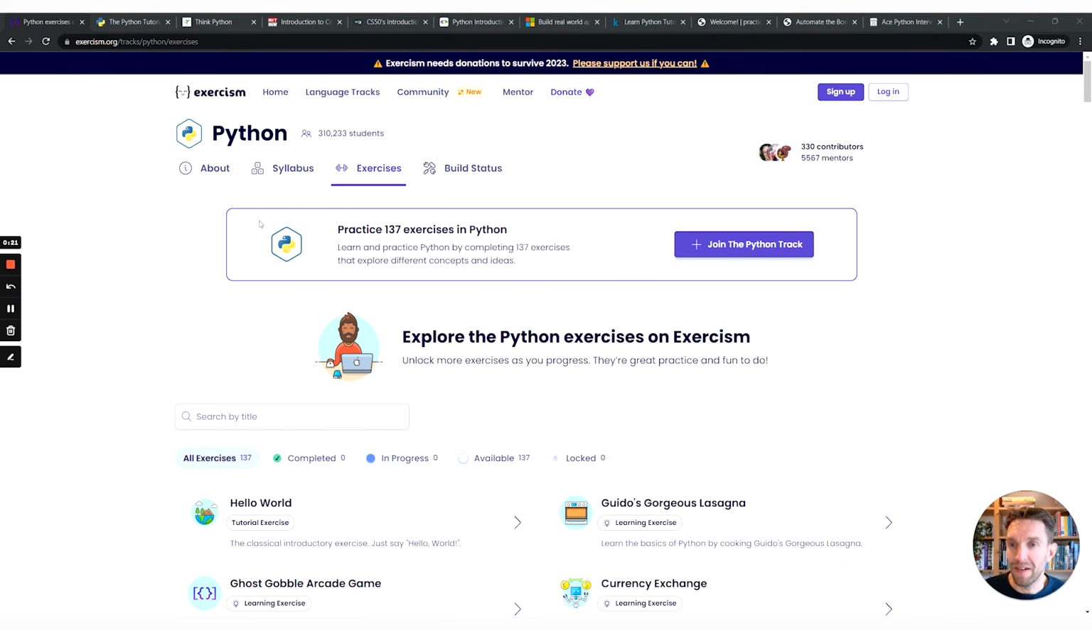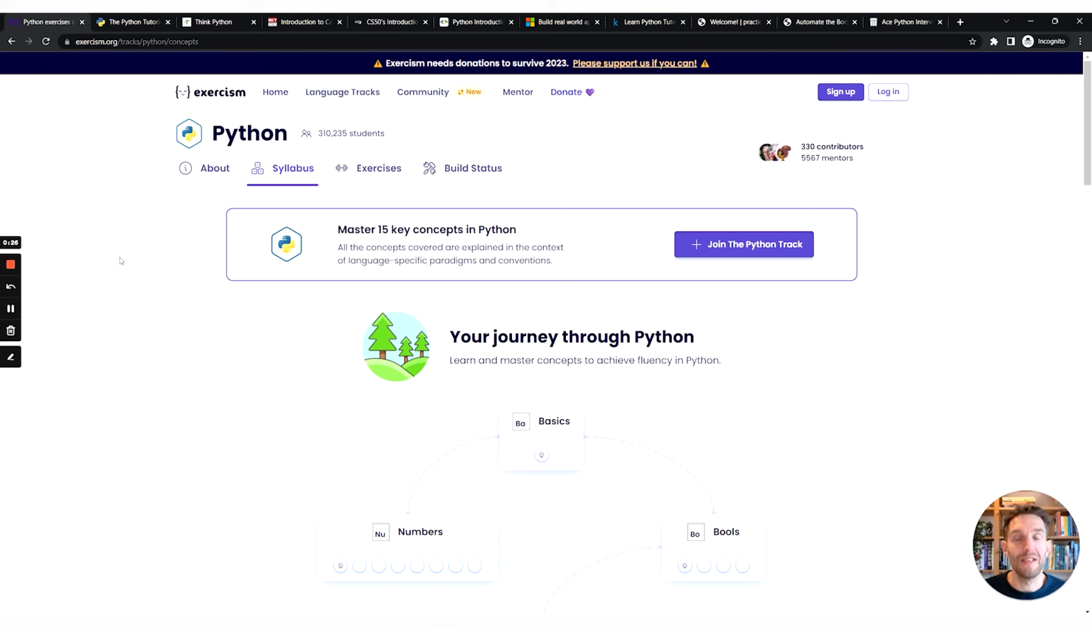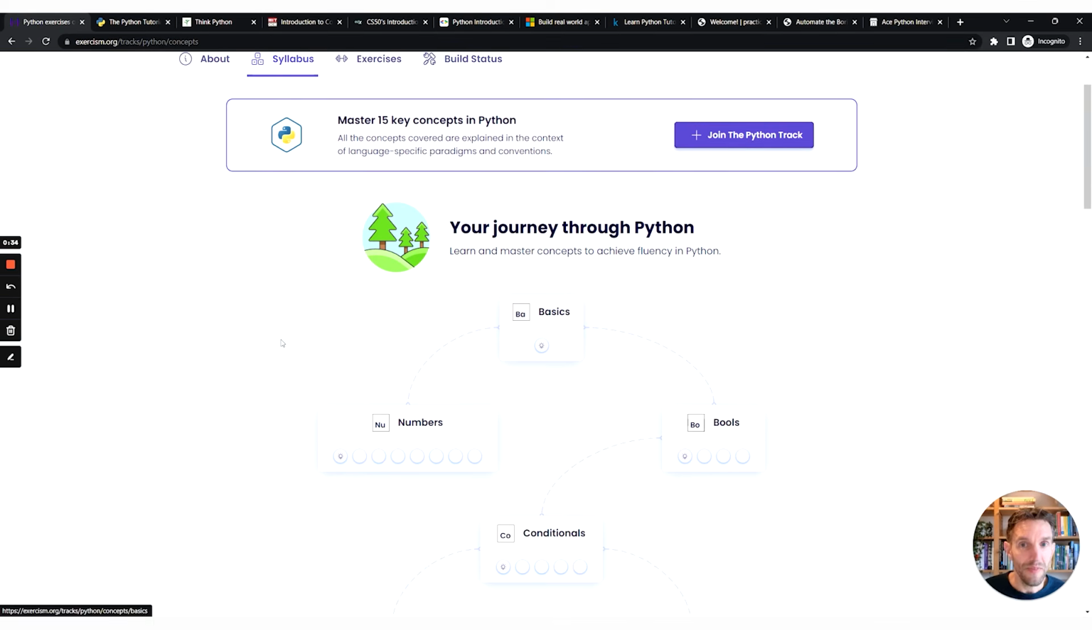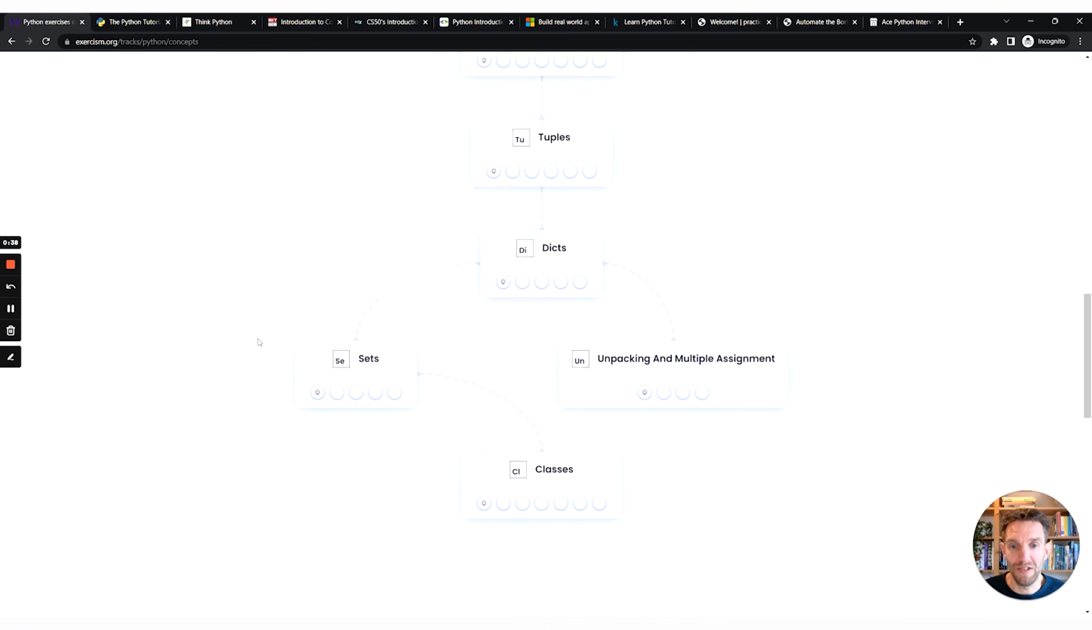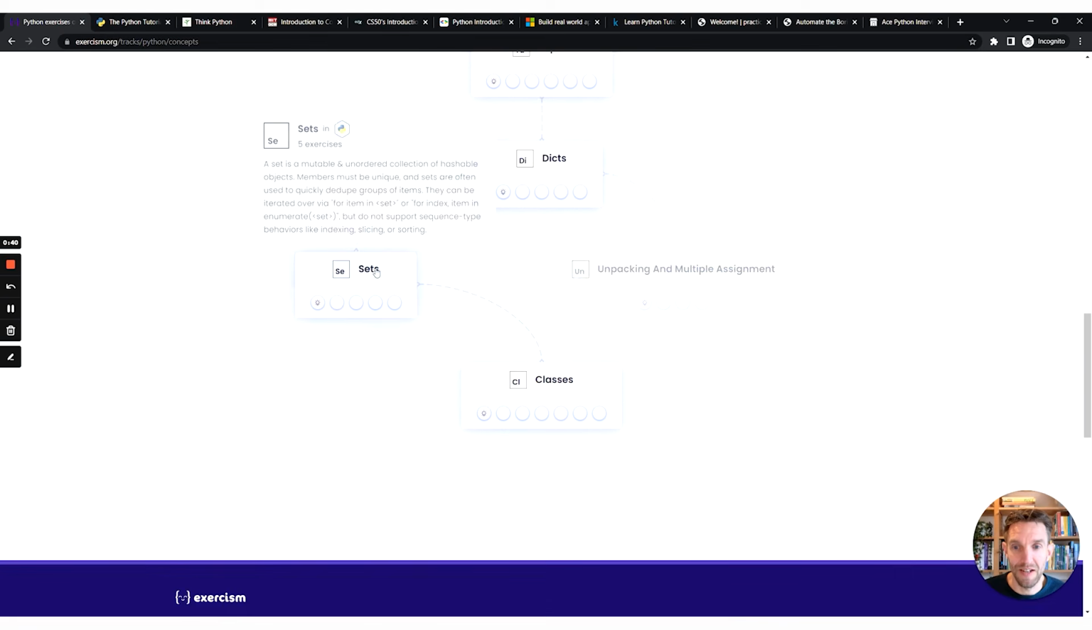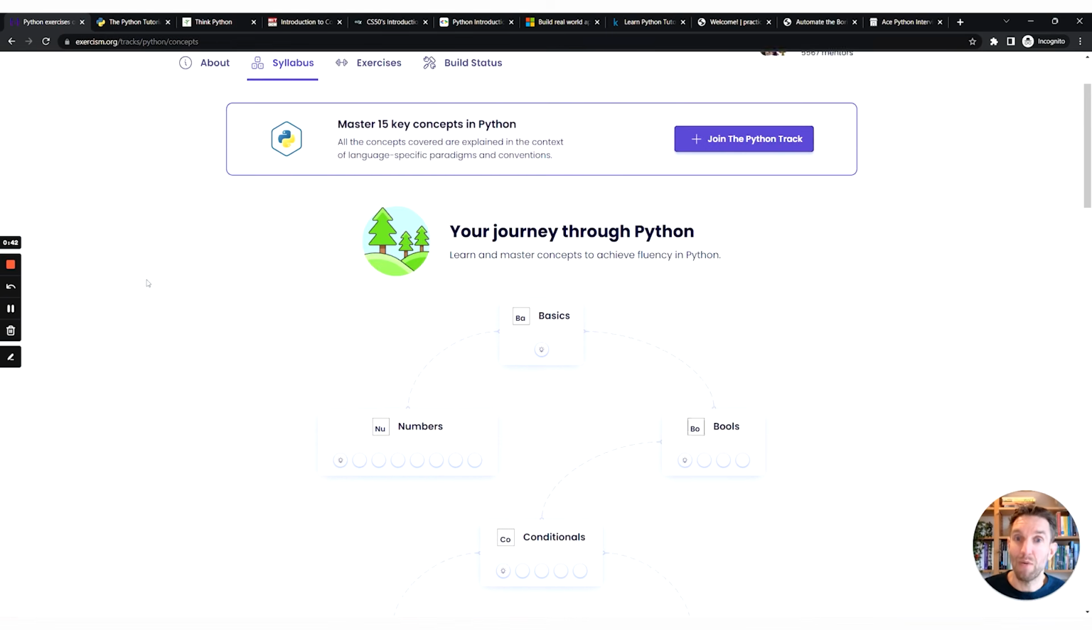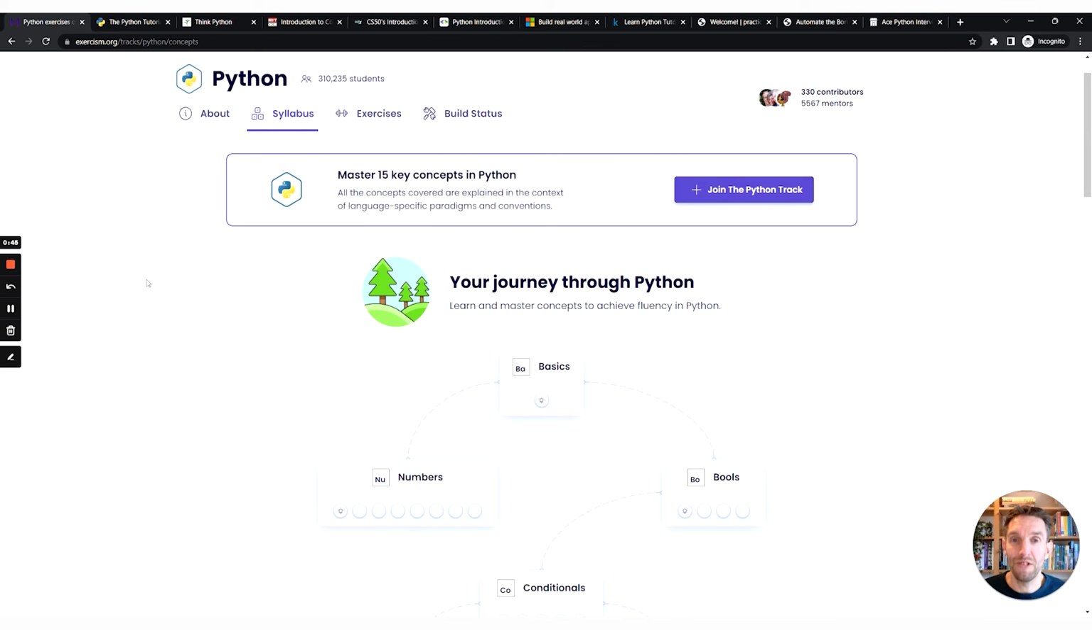What's even better is that the Python track has a syllabus. And the syllabus is a dedicated learning mode where you can slowly build up your Python knowledge via small exercises. So you start out with the basics, then you move on to numbers or booleans, conditionals, etc., until you get at classes and sets. So I would highly recommend you doing these concept exercises, as they will give you a very firm basic understanding of the Python language.